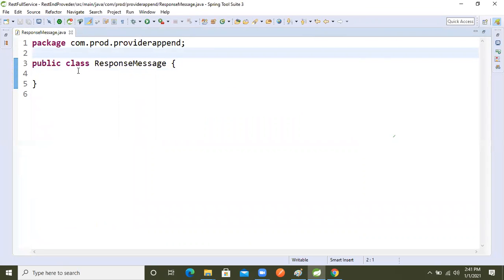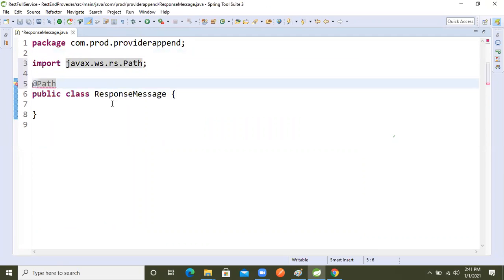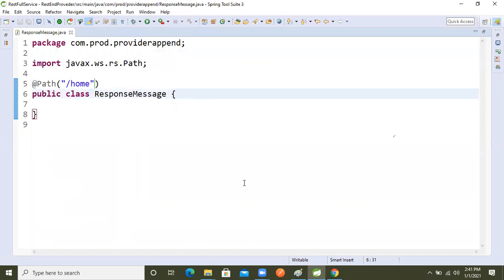we will take the at the rate Path annotation. I explained this annotation in the previous session, right? In that we will take slash home. After then, let's go inside the diagram I explained.